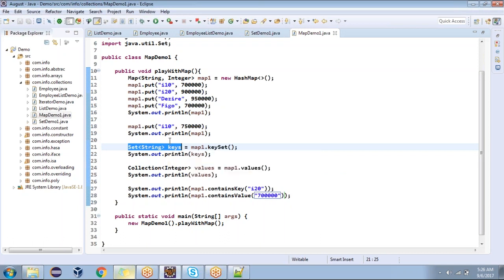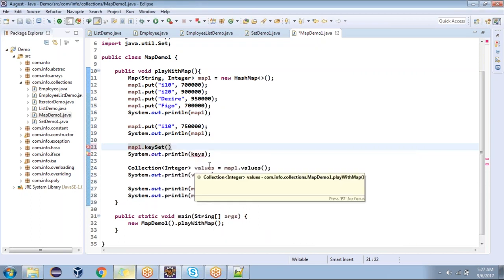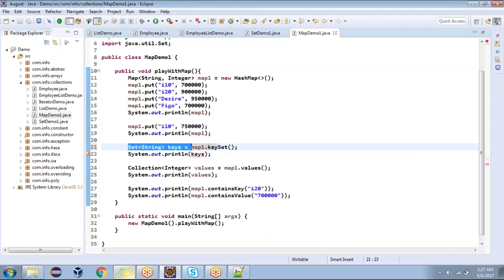What is the reason for set? Set behavior is that it will not allow duplicate values, and that we didn't specify; it's already specified by the system. What is the keySet return type? Set of string. Yes or no? Because keys are strings, that's why it's showing set of strings. Understood now?